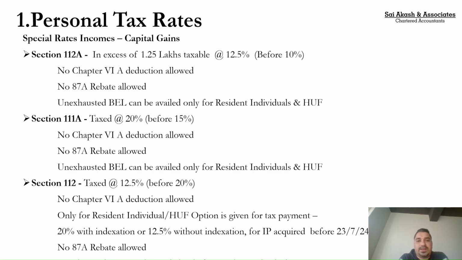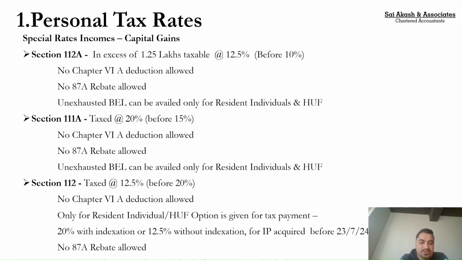So transfer of any other long-term capital asset which you had held for more than 2 years gets taxed under 112. Again for this, Chapter 6A is not allowed and 87A rebate is not allowed. What does it mean? It implies that even though my income from sale of long-term capital asset is less than 12 lakhs, I still have to pay tax. However, the unexhausted basic exemption limit is still available to resident individuals and HUF.